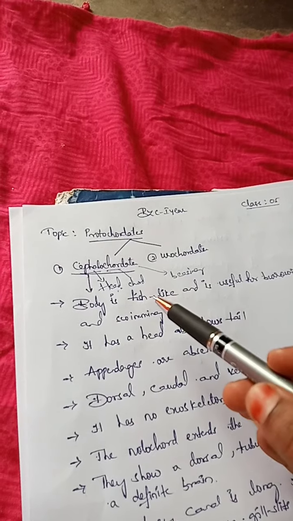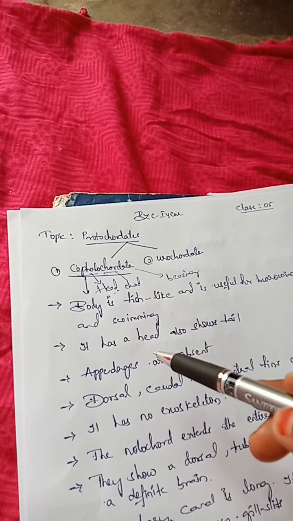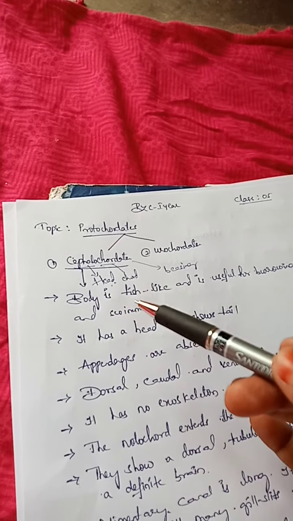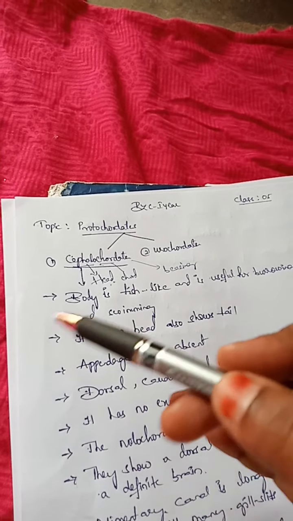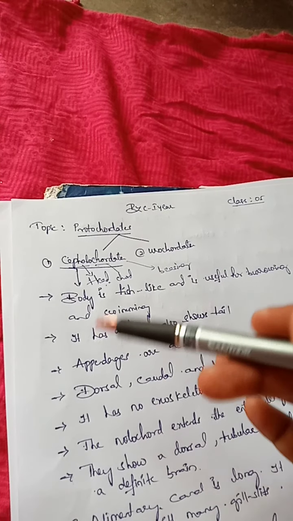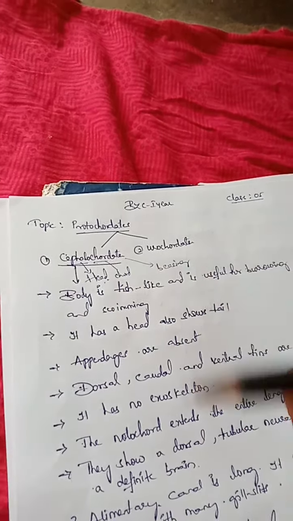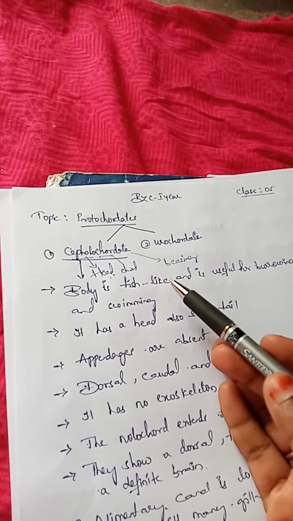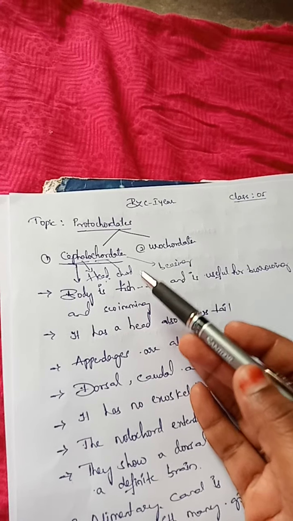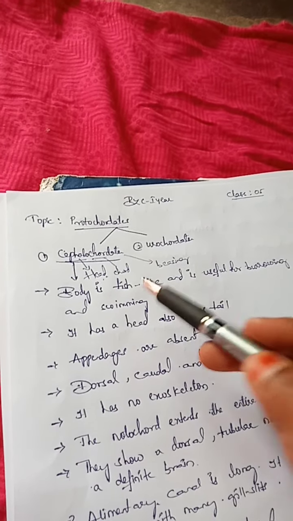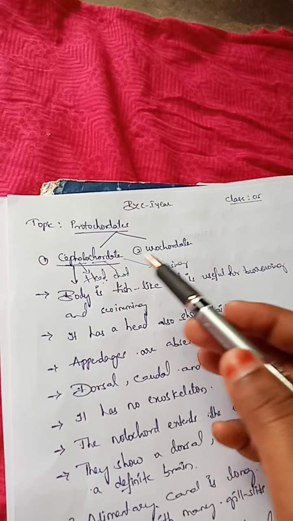That notochord is present throughout the lifetime. It won't disappear like in the hemichordates. Hemichordates we didn't discuss under the vertebrates because the cord is shown but disappears. But in Cephalochordata, the cord is present throughout the lifetime, from head to tail.